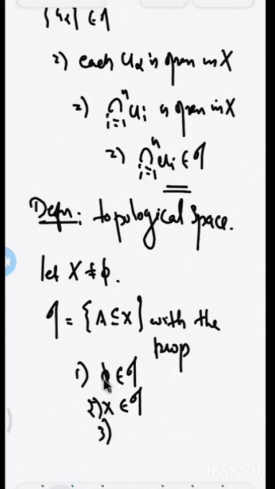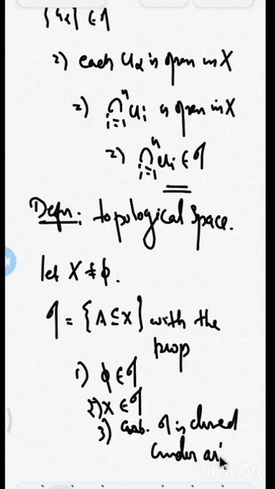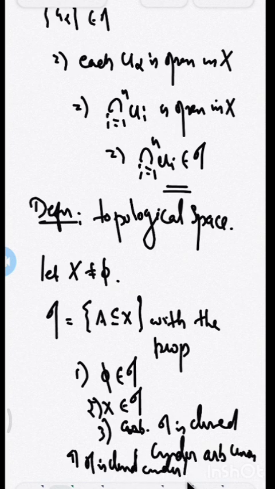Third, which is the same as the properties of open sets in a metric space: the arbitrary union of members of tau belongs to tau. That means tau is closed under arbitrary union. And fourth, tau is closed under finite intersection.